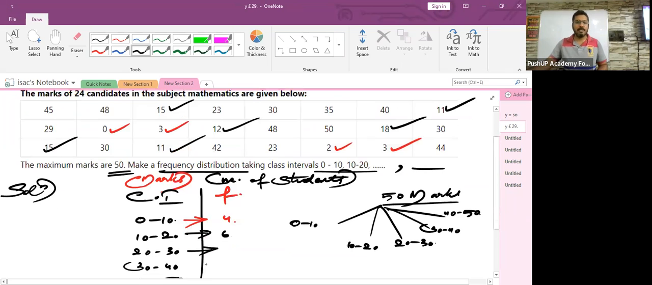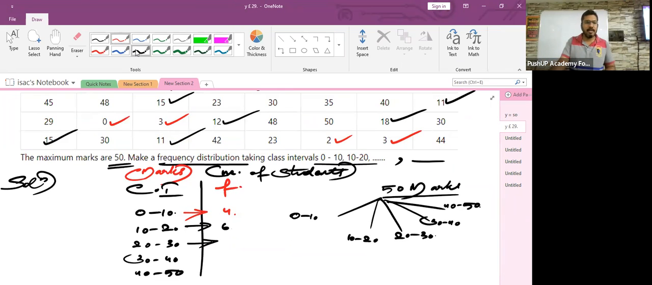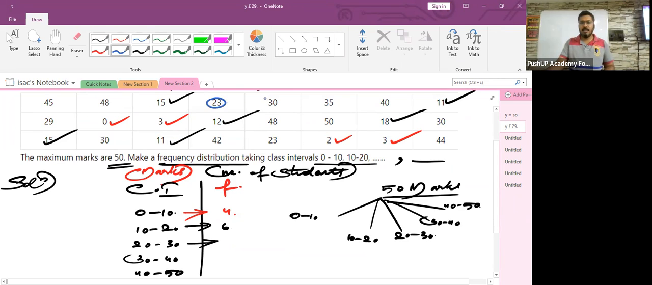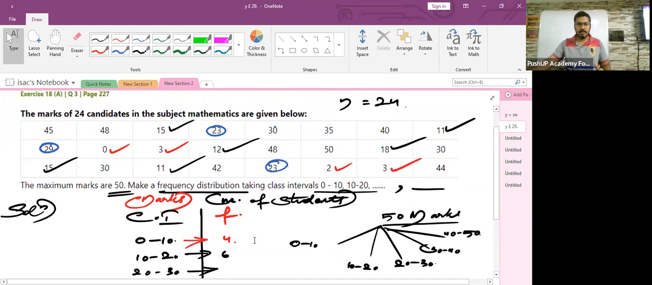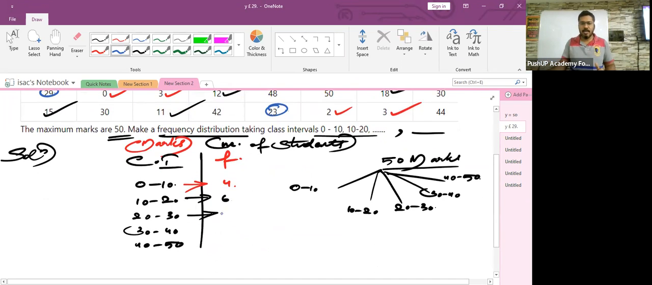Then 20 to 30 children. Let me use a different ink. Yeah. 20 to 30. So I think 23. Then 30 will be counted? No, sir. No. Very good. Perfect. Then 29. Yes. Then 23, sir. 23. That's all? So 20 to 30, how many are there? 3 are there. Very good.